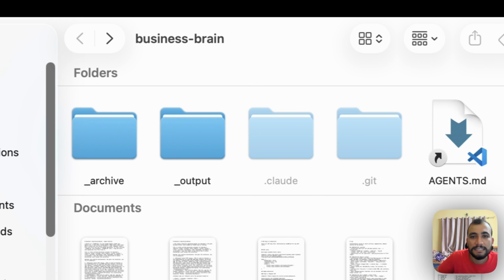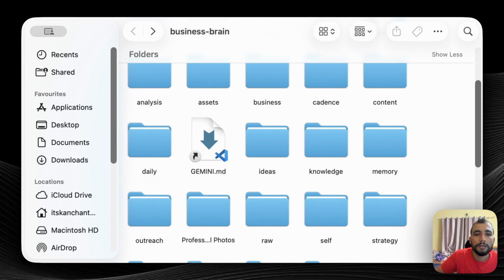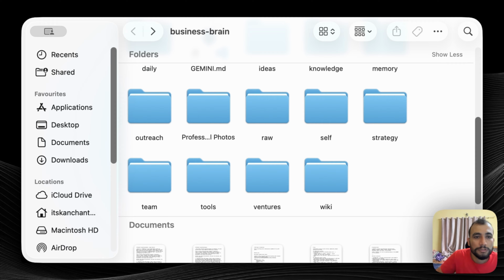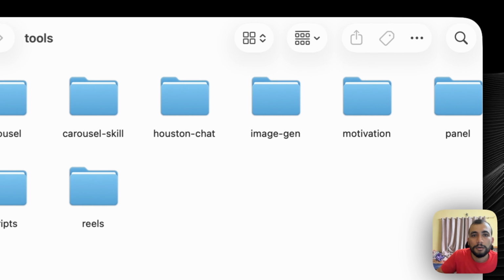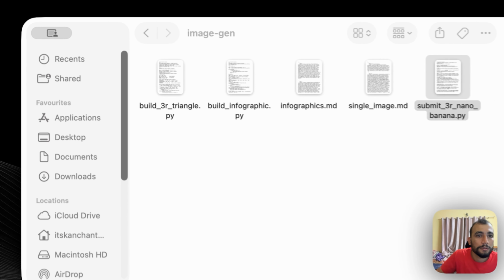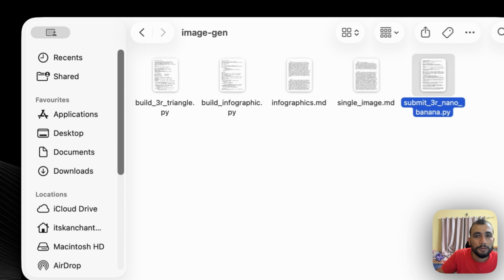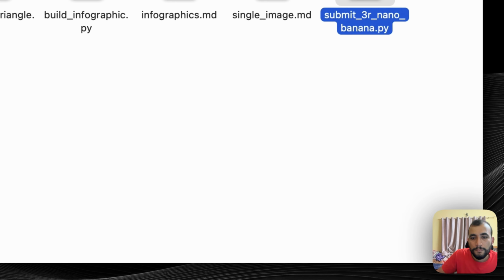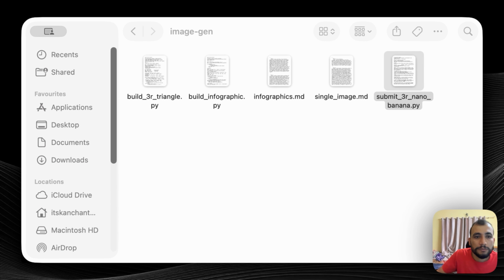And for image generation, as I showed, there are third parties involved. We use APIs and all those. You can also connect those APIs, as I've shown in the tools section. If you go into the tools section for creating images, we have Nano Banana. Here we have created code for how it has to process, how to think of a given idea, and it will use Fal AI for now for generating any images.